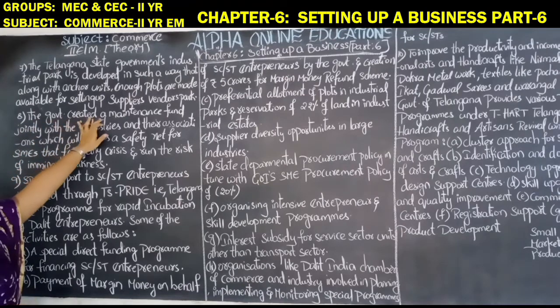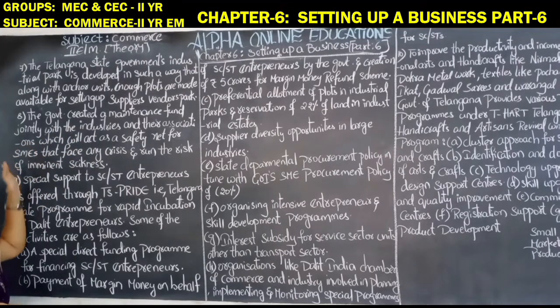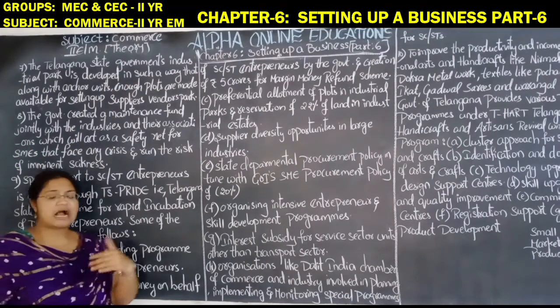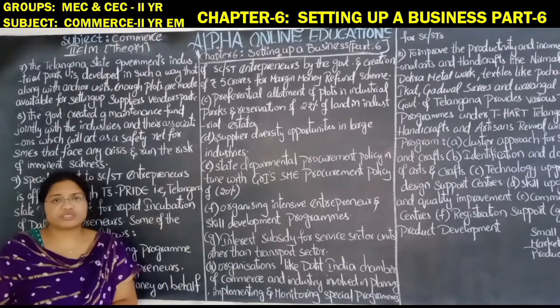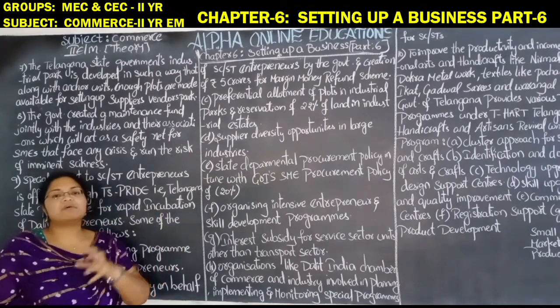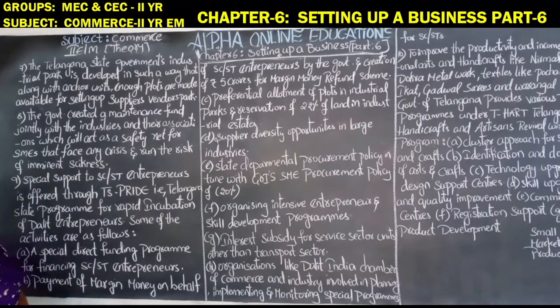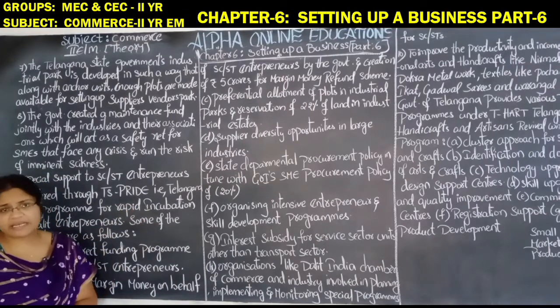The government created a maintenance fund jointly with the industries and associations. So the government is maintaining a fund in order to maintain both industries and their industrial associations. In order to handle both of these two, the government is maintaining a separate fund for them, which will act as a safety net for the small medium enterprises that face many crises and run the risk of imminent sickness.